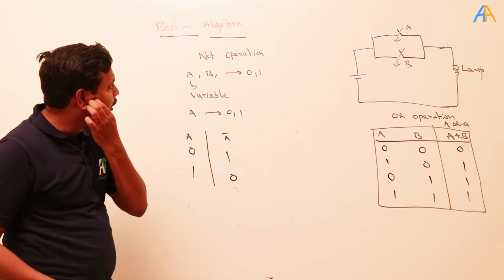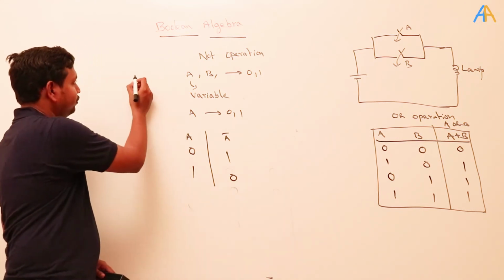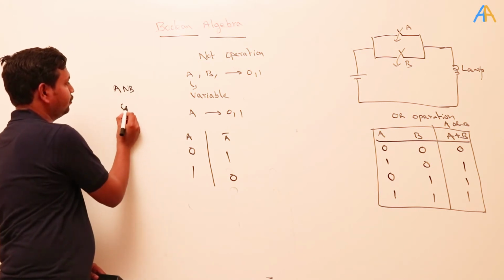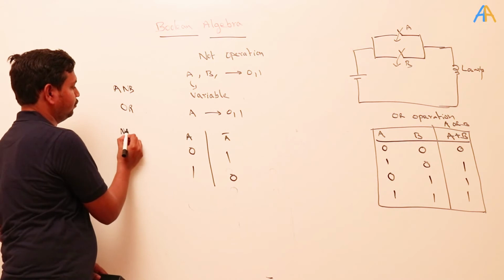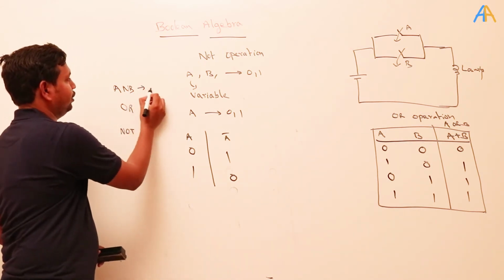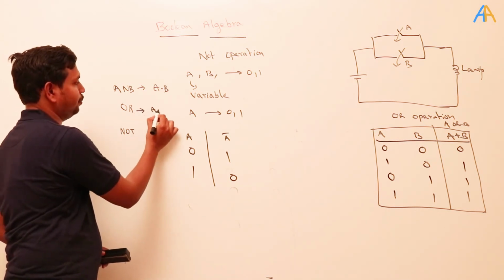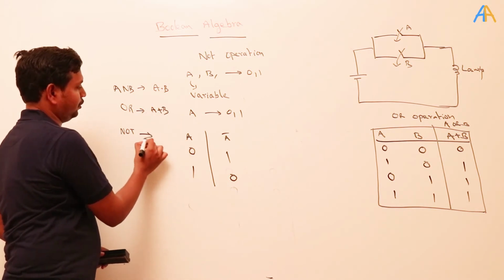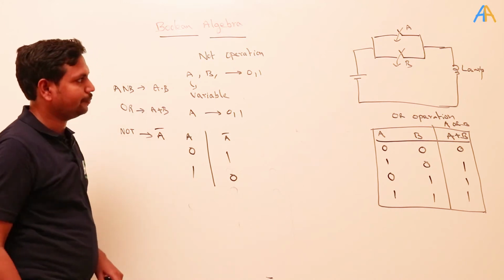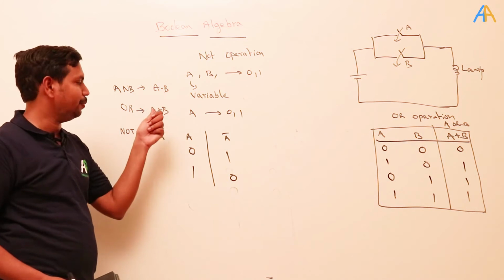Okay. So we have learned 3 important operations. What are those? AND operation, OR operation, and NOT operation, which operates on a single variable. Okay. AND means A dot B, OR means A plus B, NOT operation means A bar. Okay. These are the basic operations of Boolean algebra: A and B, A plus B, and A bar.